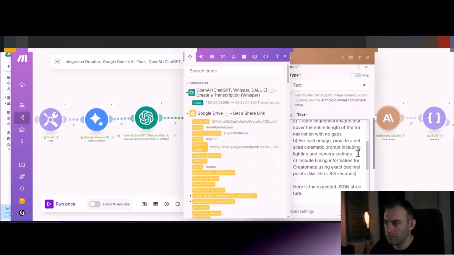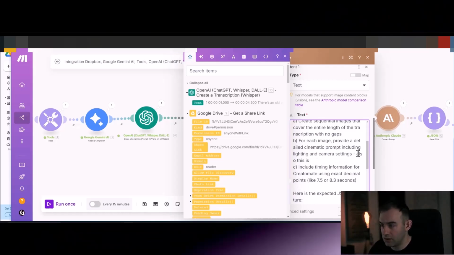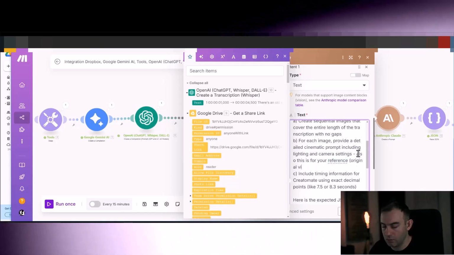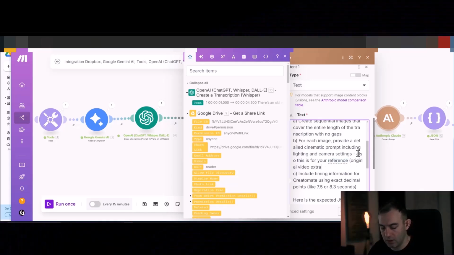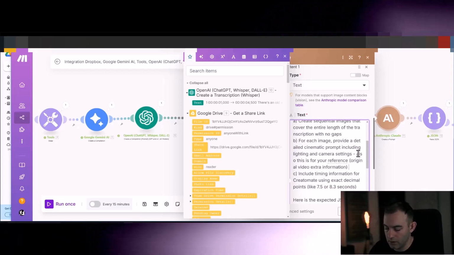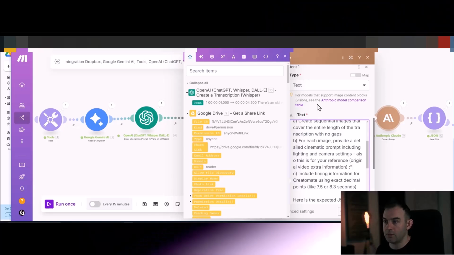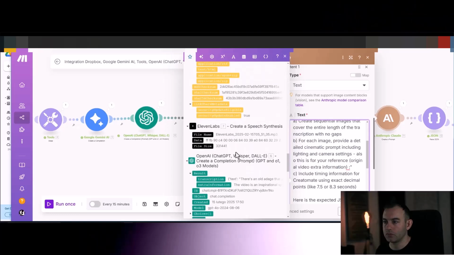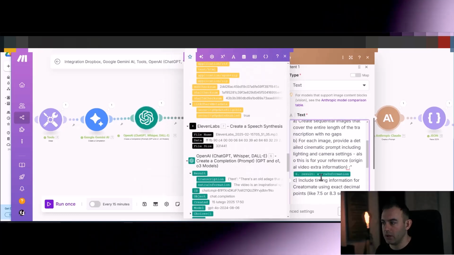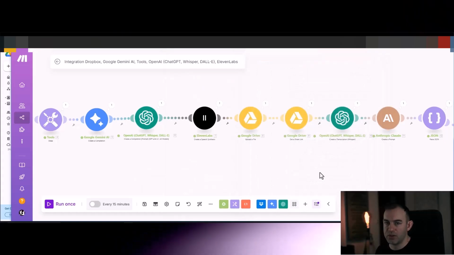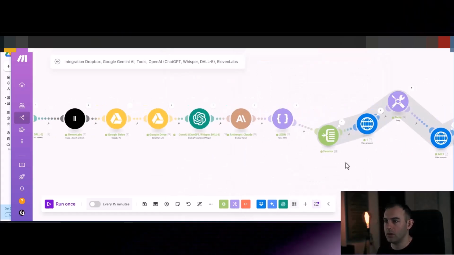Also, this is for your reference, original video extra information. And then just map it. Extra information and closed. So I wonder if it's going to improve our image generation.